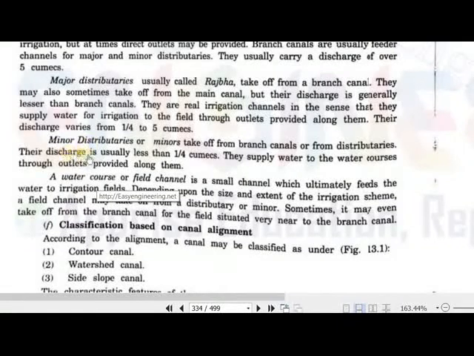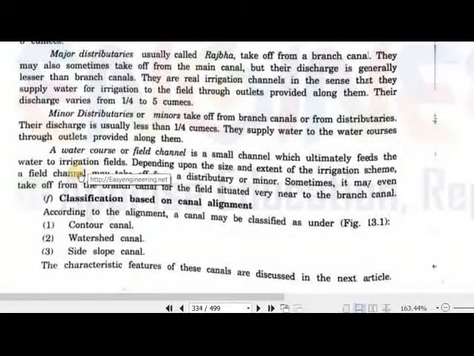And from the minor distributary we take off the outlets, and from the outlet we have a further water course. From the water course we have some mechanism to divert the water into the field, like the nakka, and we divert the water to the individual farmers' field channels.